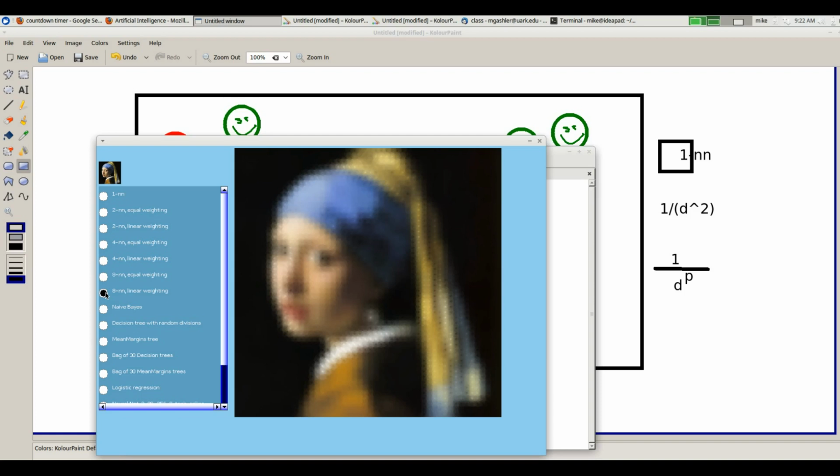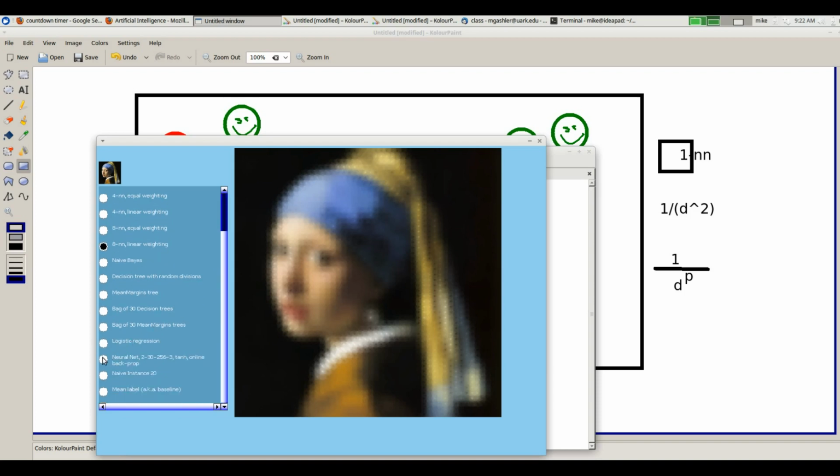Could that ever be better? Sure, if you had really noisy data. In this case I have pristine, not noisy data because it's a nice clean picture painted by somebody. But anyway, it seems to do a nice, decent job.